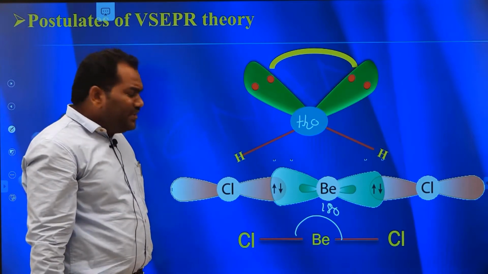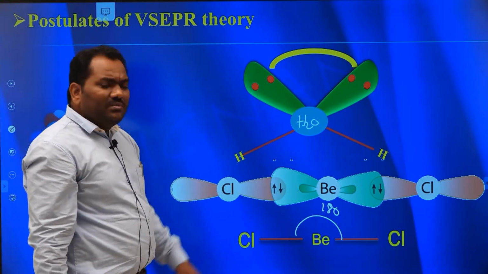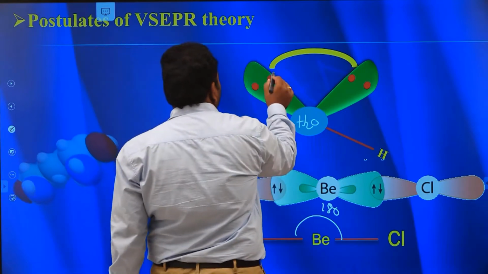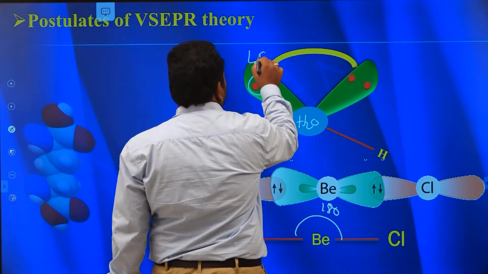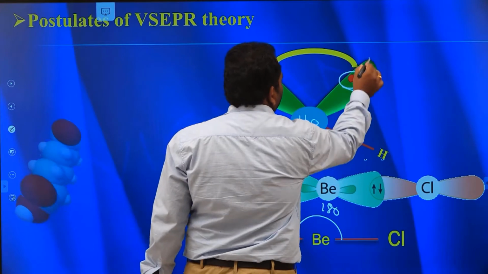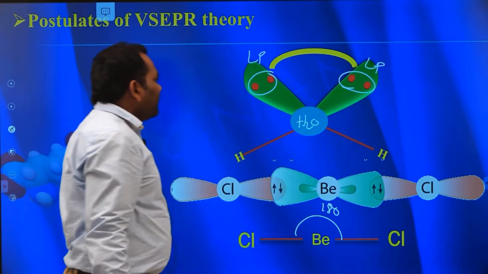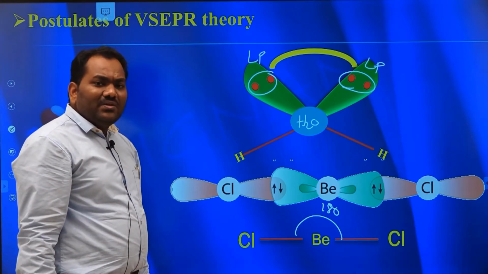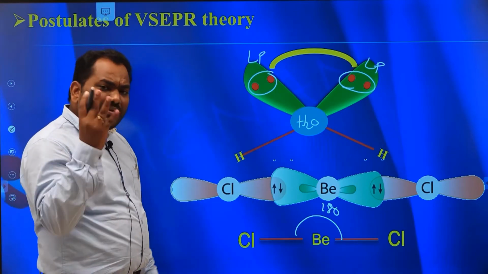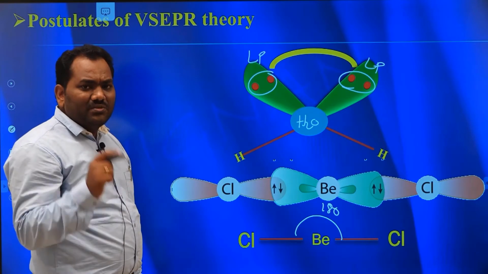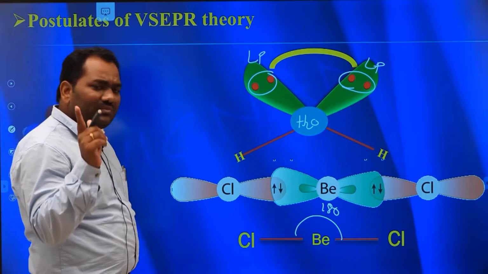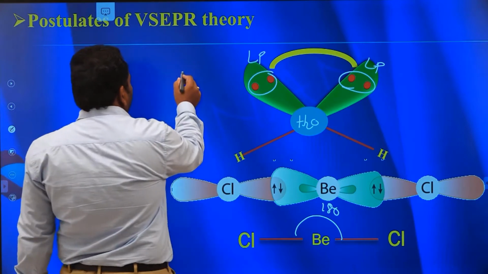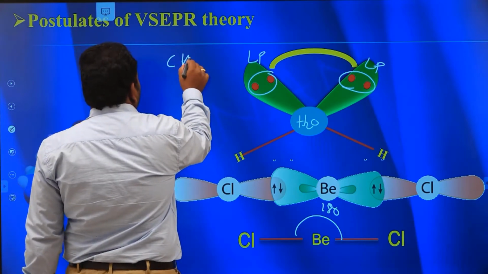The H2O molecule also contains two lone pairs, this is one lone pair, this is another lone pair. Considering the two lone pairs, it contains totally 4 electron pairs, 2 bond pairs plus 2 lone pairs. Now take the methane molecule.